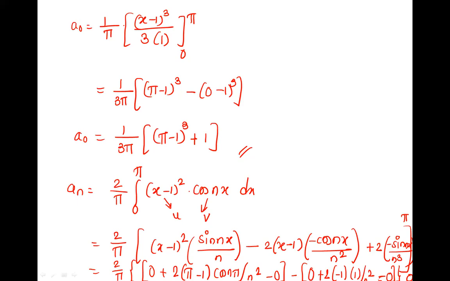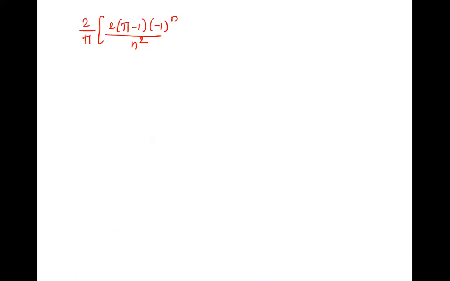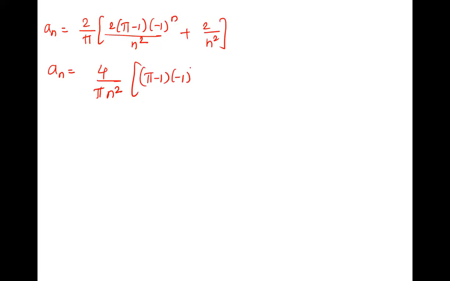This is 0. Here it is minus 2 and outside is minus, so it becomes plus 2 upon n square. So we'll take the common thing out: 2 by n square. 2 into 2, 4 by pi n square, and the remainder is pi minus 1 into minus 1 raised to n plus 1, which is your a n.